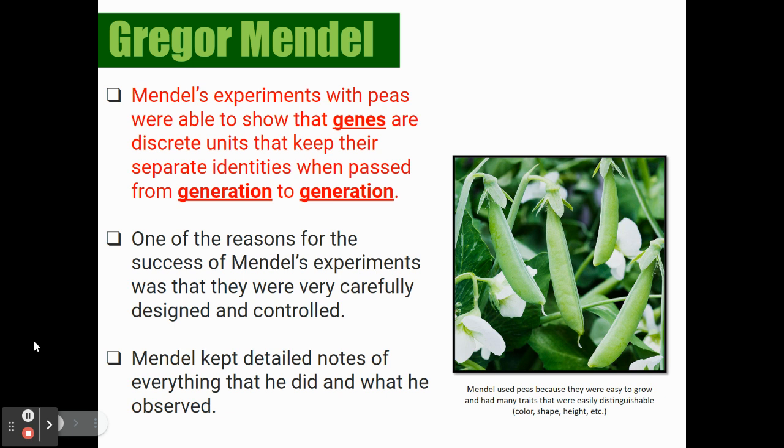All right. So Mendel's experiments with peas were able to show that genes are discrete units that keep their separate identities when passed down from generation to generation. So we'll talk more about that as time goes on. So that's written in red, write that down. One of the reasons for the success of Mendel's experiments was he was able to be very careful. Being careful and being precise in scientific experiments is important. And of course, keeping good notes. So he was able to keep detailed notes and observed everything that he did.